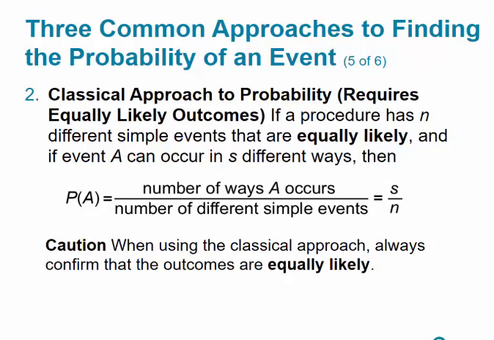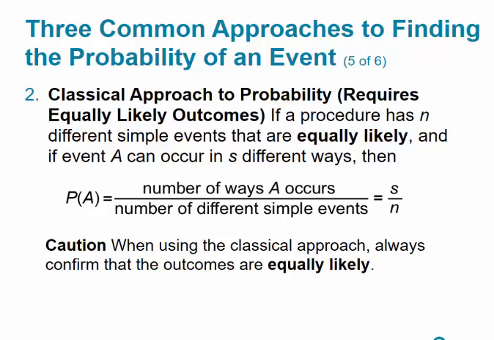The next one is the classical approach to probability, and this requires equally likely outcomes. So if a procedure has n different simple events that are equally likely, and if event A can occur in s different ways, then the probability of A is equal to the number of ways A can occur divided by the number of different simple events.